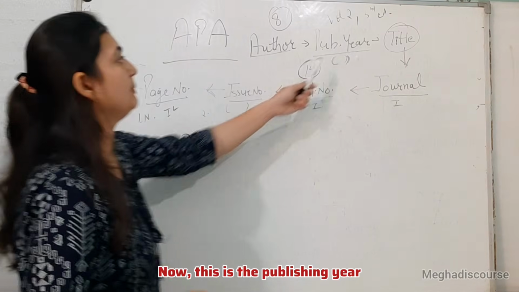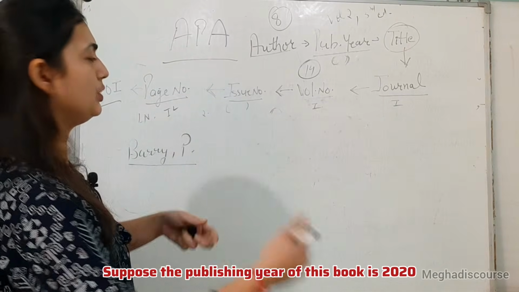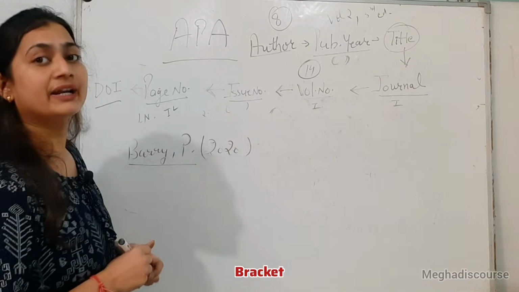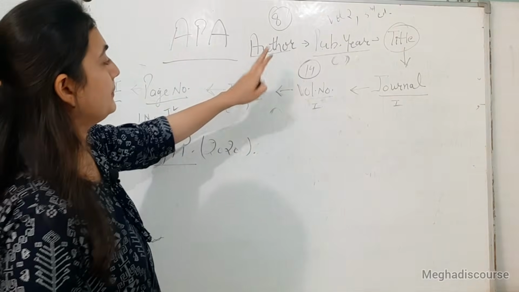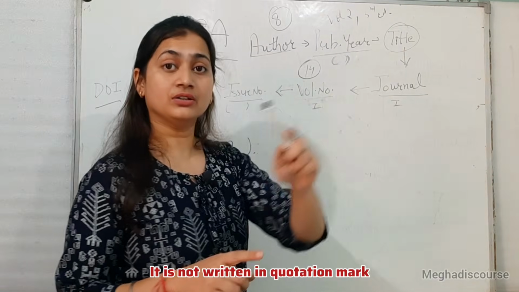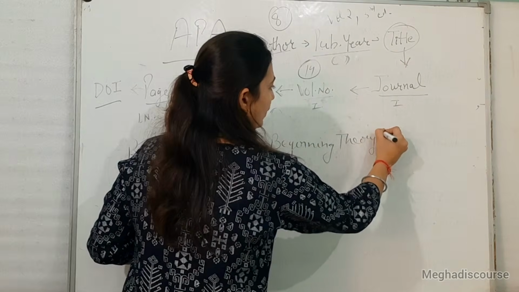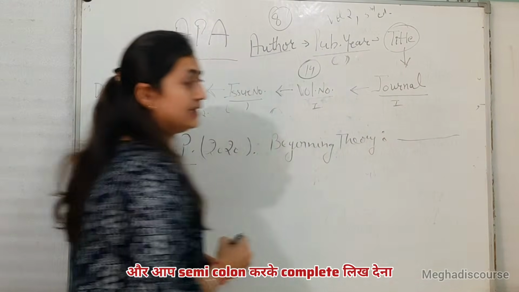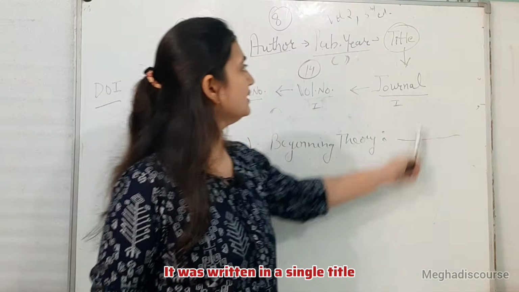Now they say the publishing year. Suppose the publishing year of this book is 2020. So it is written in brackets. Then we have a full stop. Now they are saying title. It is not written in quotation marks. So I have the title, Beginning Theory, and you write a colon and complete it, An Introduction to Literary and Cultural Theory. It is written as a single title.